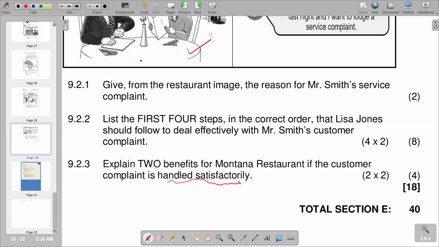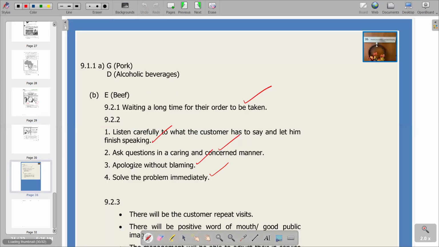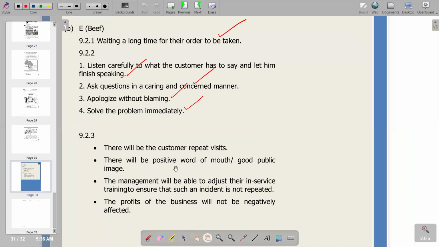So now we go to our answer section. Remember, the question is saying 2 benefits. So we go there and see what we have. The first one is saying there will be customer repeat visits. It means that the customer will come back next time because the situation was dealt with quickly and in the right way. The second one, there will be positive word of mouth, that is good public image. Obviously, when the customer converses with other customers, the customer is going to talk about the restaurant in a good way concerning the situation that was solved amicably. So this is what we have on the second point.